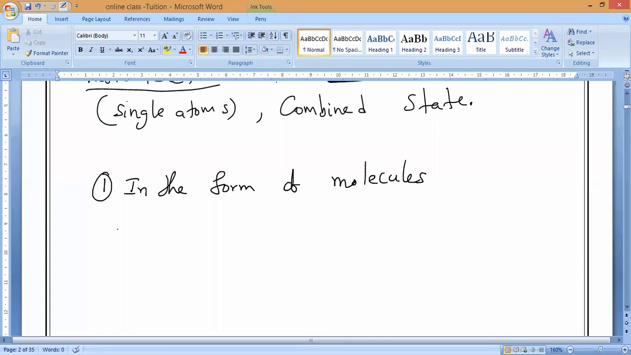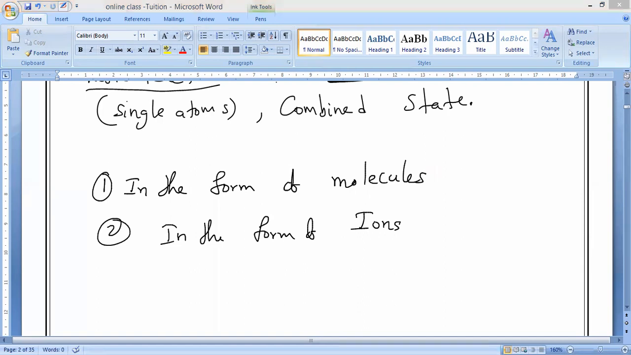Molecules. And the second one in the form of what? Ions. In the form of ions. What do you mean by molecules and ions? Try to understand very carefully. When atoms form molecules or ions, remember they become stable in nature.